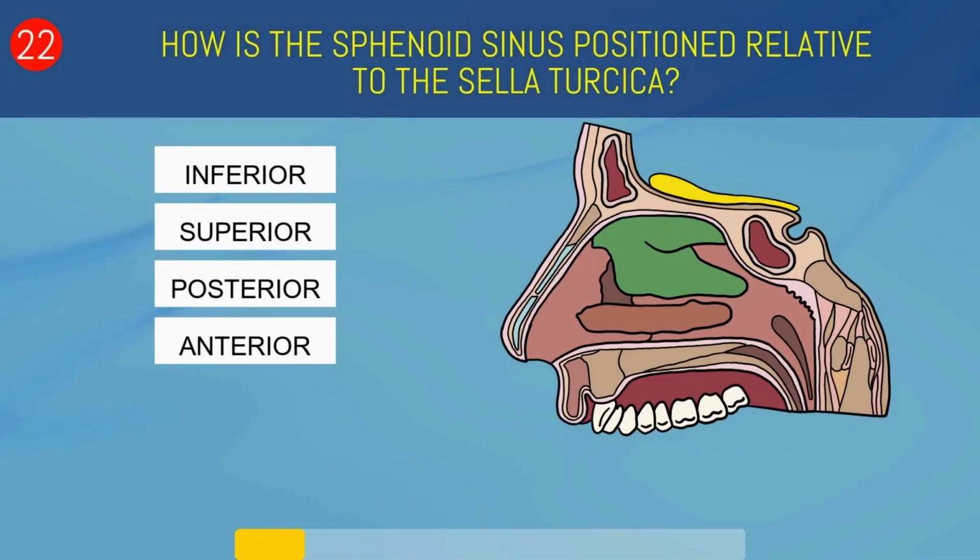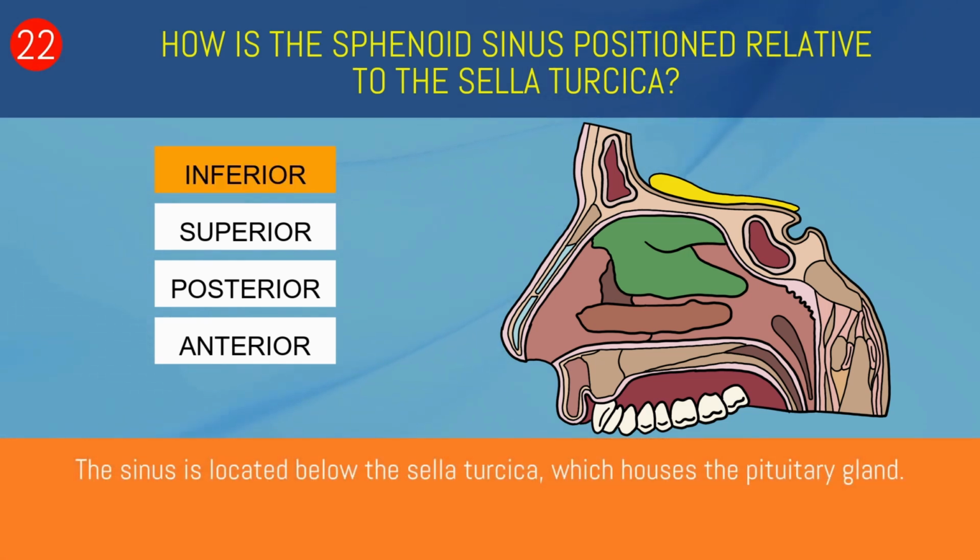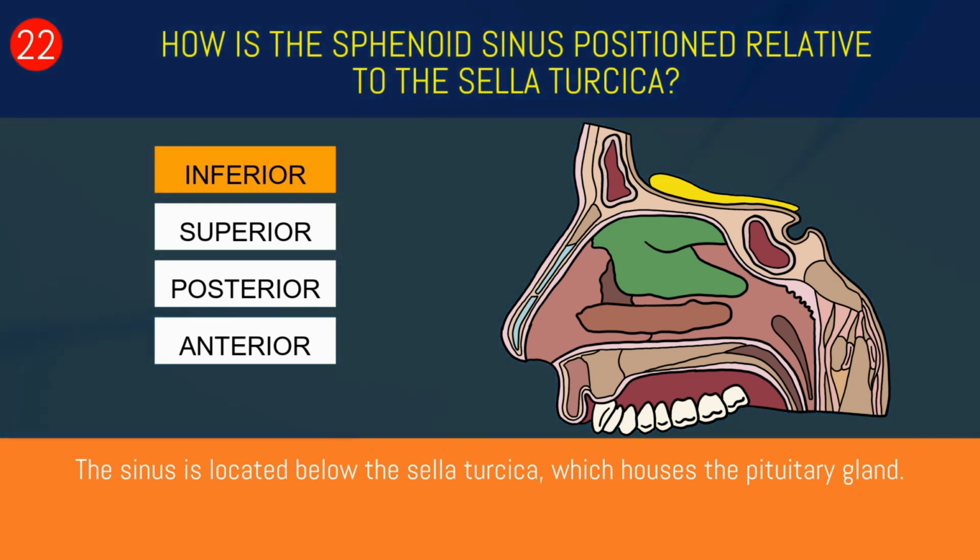How is the sphenoid sinus positioned relative to the sella turcica? Inferior, superior, posterior, or anterior? Inferior. The sinus is located below the sella turcica, which houses the pituitary gland.